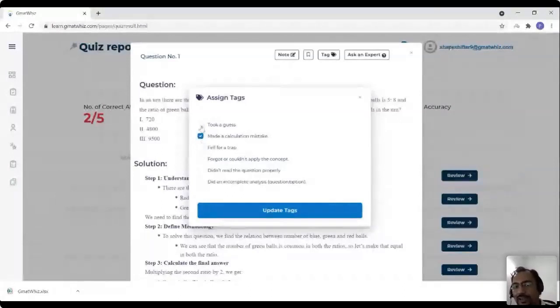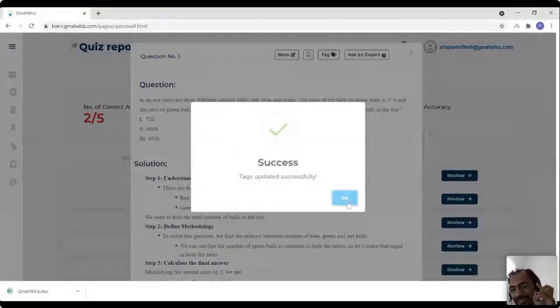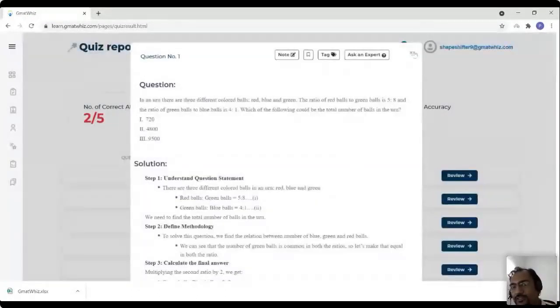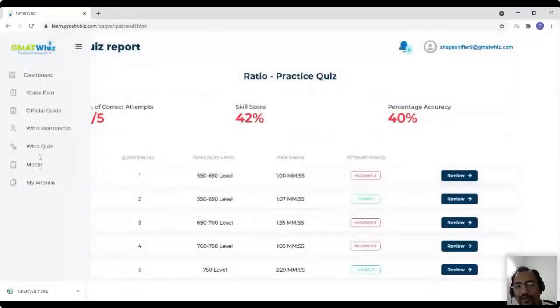You can actually select this, and you can select multiple things because there could be multiple reasons, and you can update these tags. The moment you click on update the tags, these tags get updated on the backend for this question. So now you can go to your Viz quiz, and if you want to later on review any tagged questions, you can obviously do that. You can even select which tags you want to review. So that's the level of analysis which is there. You can actually take control in your hands and definitely work on those areas.